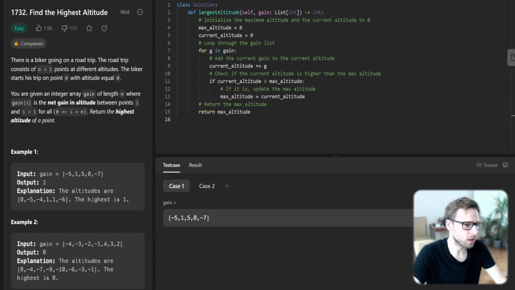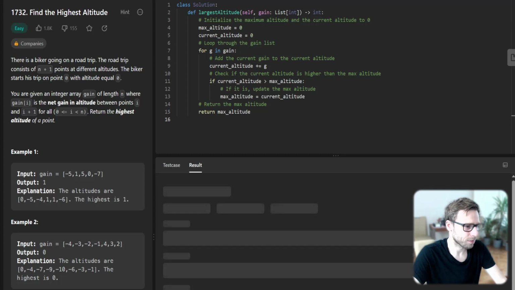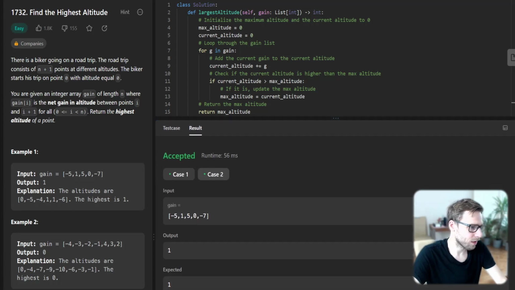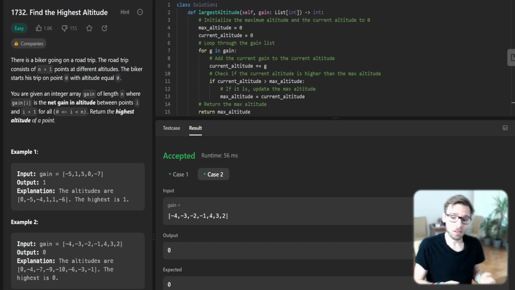So let's run to see if it's working. So it's calculating. Yep, so it's working, and we started with a gain of -5, so the altitude at the highest is just 1. And in the second case it is 0. So yeah, everything works.